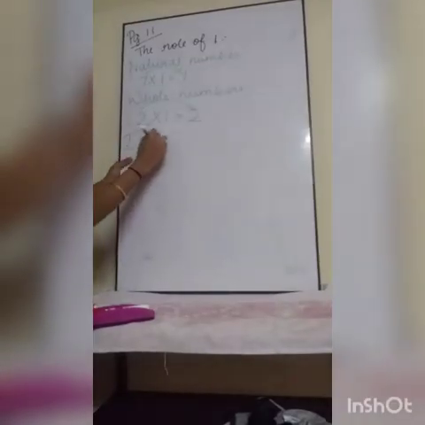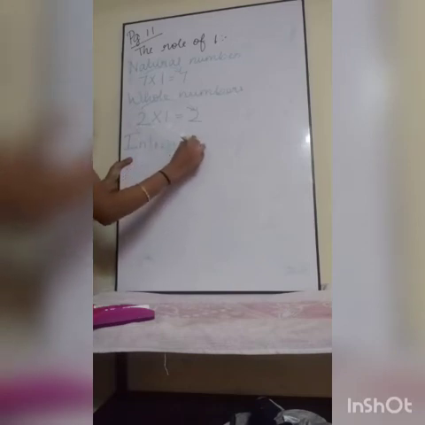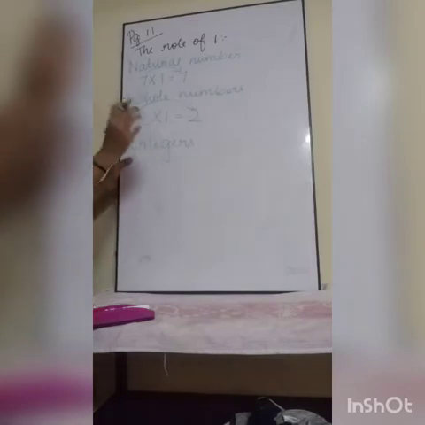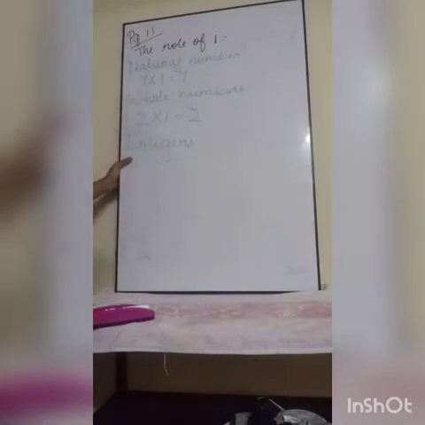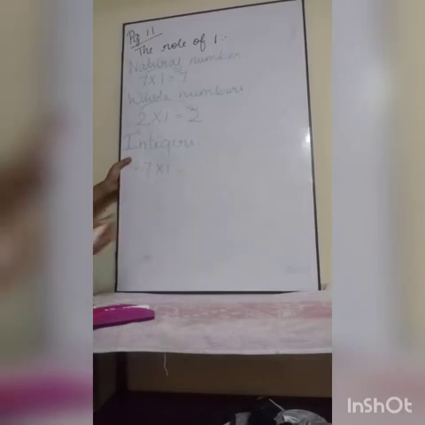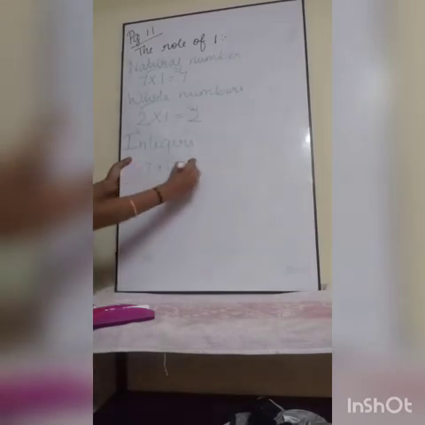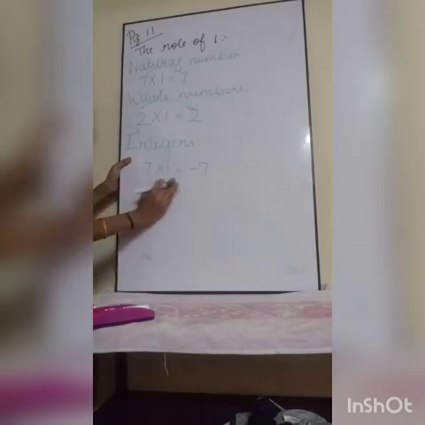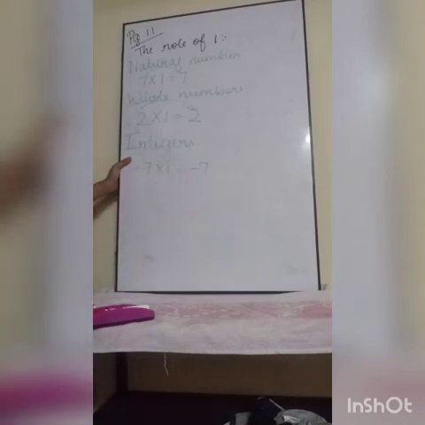Next comes our integers. So what I am going to do, I am multiplying an integer with 1. So minus 7 is one integer, right? It is a negative integer, that's all. Into 1. So minus 7 into 1, minus 7. So if I am multiplying a negative integer with 1, I am getting a negative integer. This is the role of 1 in integers.